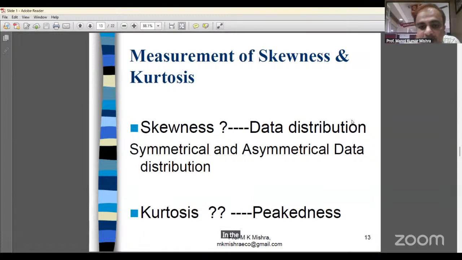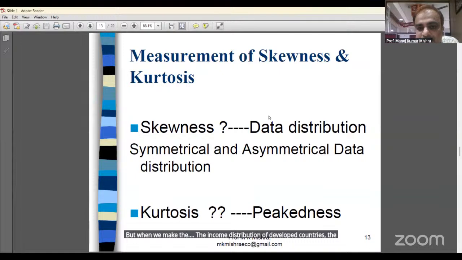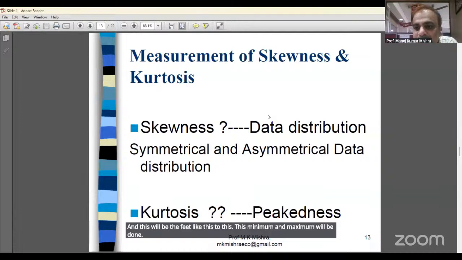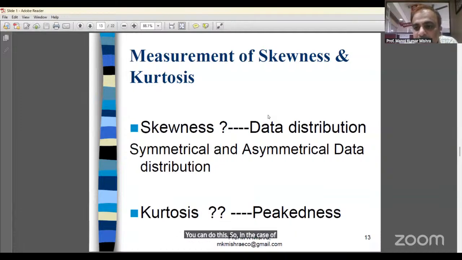In the case of India, when you calculate the kurtosis of income distribution, the peak will be low and the variation will be high. But when we make the income distribution of developed countries, the peak will be high, and the minimum and maximum will be close. You can do this. So in the case of India, we can also calculate for different states, different cities, and different districts of Karnataka. You can also do the study like this.